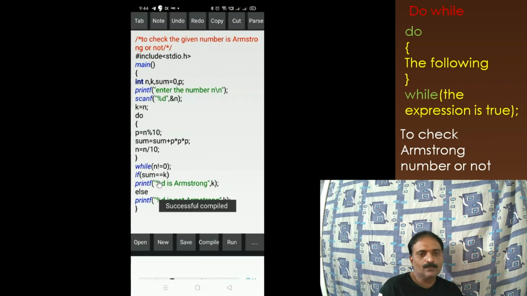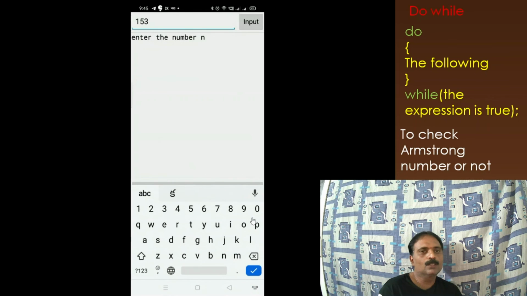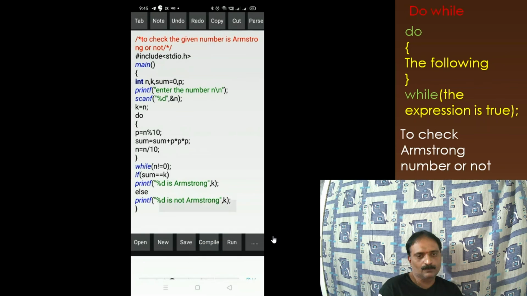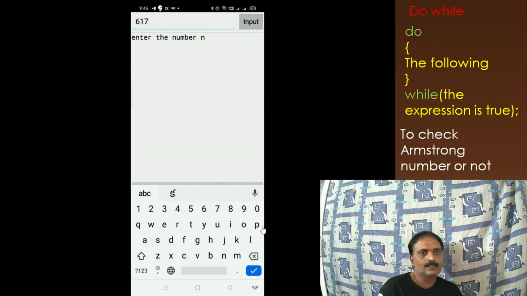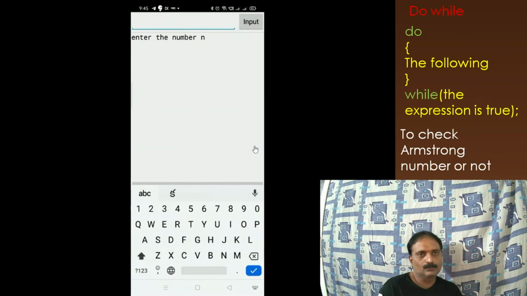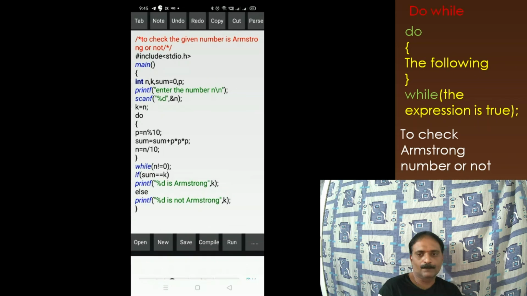In the next statement we have given: if sum is equal to k, meaning the actual value of n, then printf it is Armstrong, otherwise it is not Armstrong. I enter the value of n as 153, and we get the output that 153 is Armstrong. I compile and run the program again to give another input, 617. We know that 617 is not an Armstrong number. Like that, you can give any number and it will verify and tell us whether the given number is an Armstrong number or not. 407 is an Armstrong number. Even if you want, you can check it.